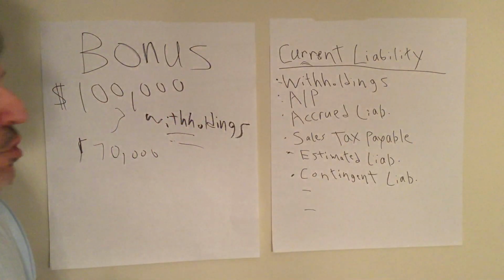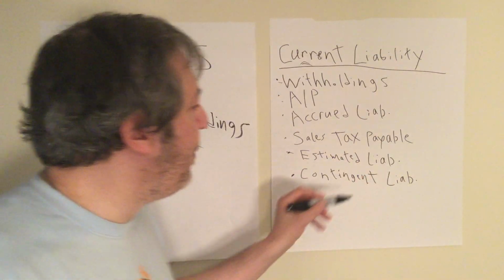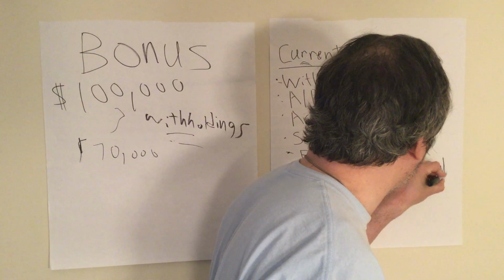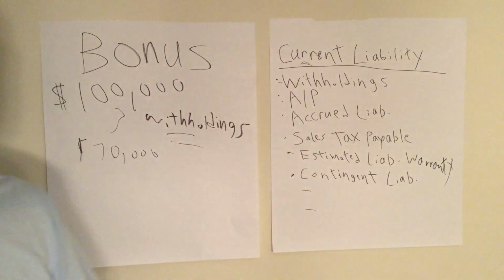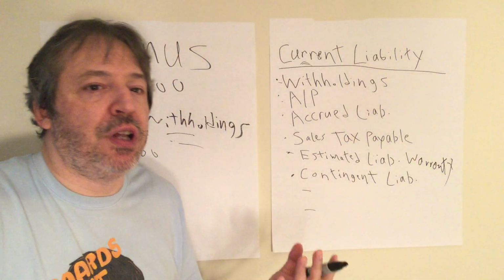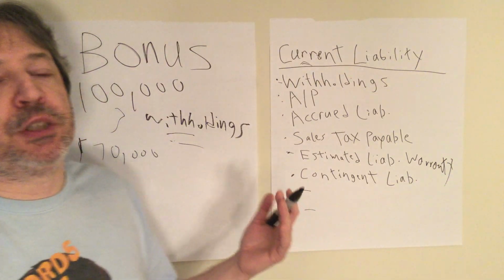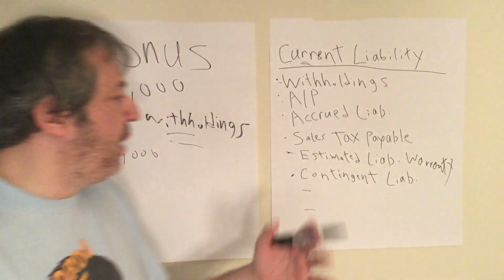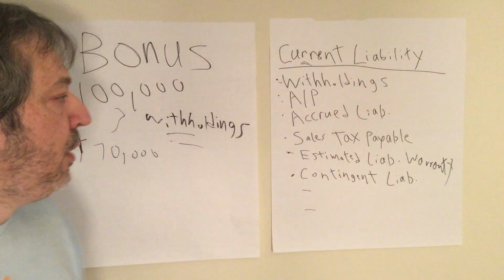Another type of liability you should know is estimated liabilities. The most common is this, warranties. Right? So for instance, Best Buy may sell you a warranty for something, that's a revenue to them, but they're also required under GAAP to estimate what the future expenses may be under that warranty. So they have to estimate them and book a liability, and that would be an example of an estimated liability, like a warranty payable.